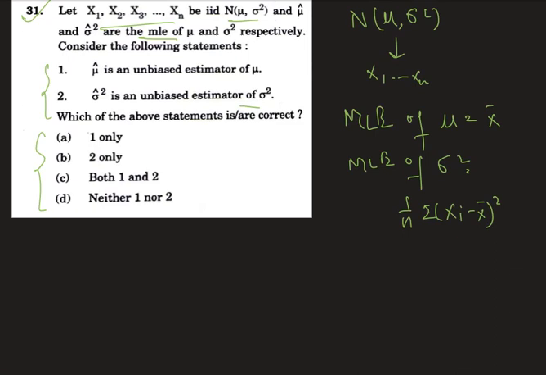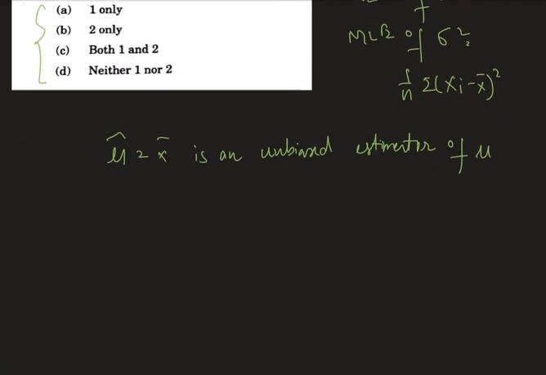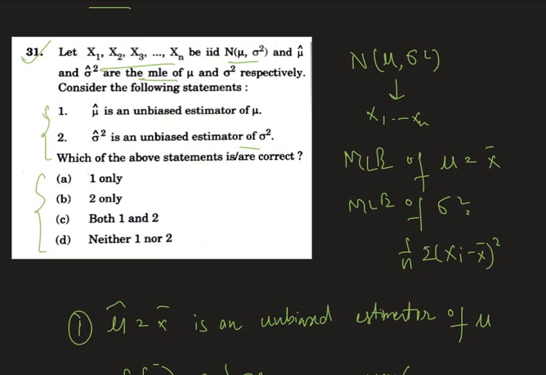Now mu hat, which is x bar, is an unbiased estimator of mu. Let's check. Expectation of x bar is equal to 1 by n sum over expectation of xi. Now expectation of xi in this case is mu. Therefore we get n mu divided by n, which results in mu. Therefore we can say that x bar is an unbiased estimator of mu.